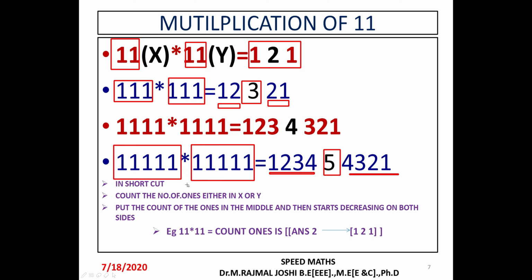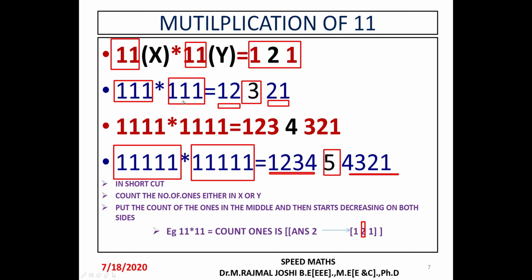To understand better, we will recollect once again. Count the number of ones in x and y. Both in x and y the count of 1s should be the same. If it is the same, write that in the middle and then start decreasing order on both sides till you reach 1. So this is the easiest way to do the multiplication for ones.